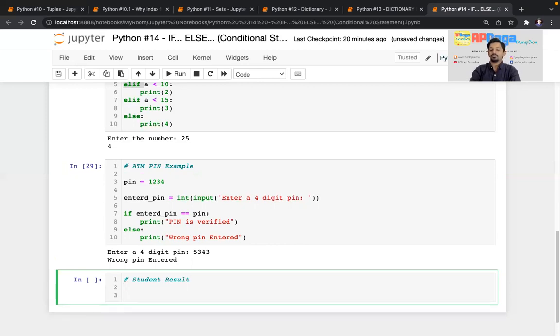Here I'll show you how it can be done. So first of all, we'll accept the marks equal to int input, enter your marks.